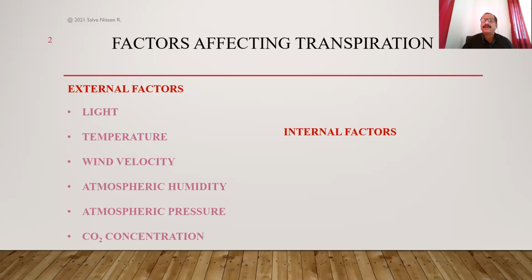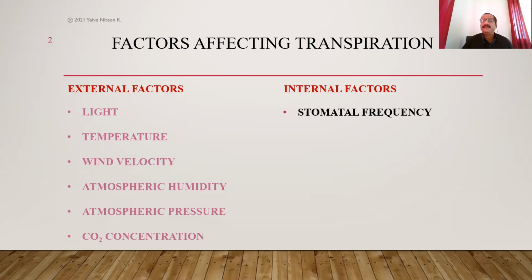And the internal factors, or the factors which are working inside the plant body, are either structural factors, that is, morphological factors of the plant body, or physiological factors related to the structure and function of the plant body. A few internal factors which affect the process of transpiration are stomatal frequency, the structural peculiarities of leaves, and one more factor called the root shoot ratio.